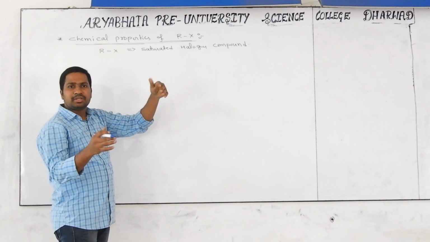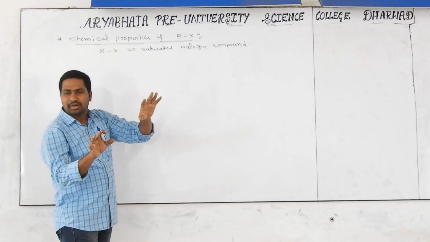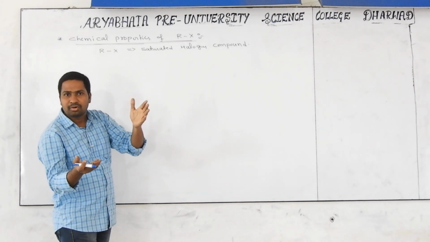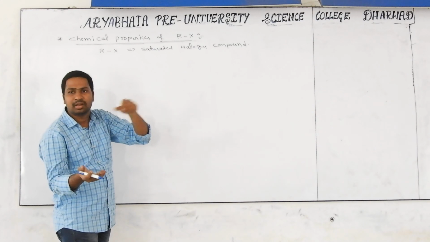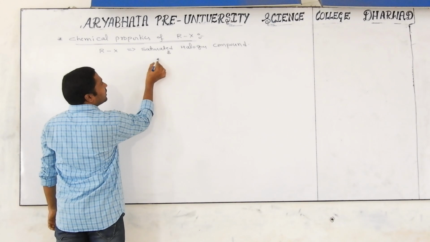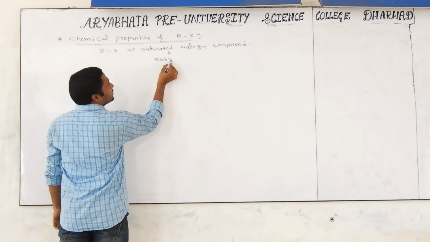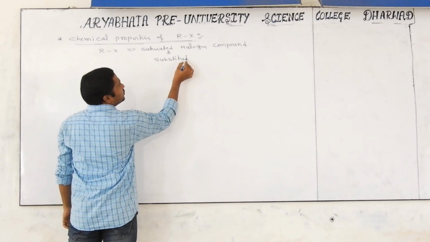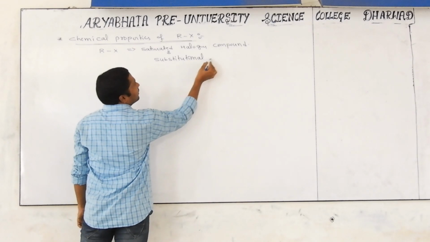Now, saturated halogen compound means, is it possible to undergo addition or substitution? Saturated means all are single bonds only around it. That's why there is no chance of breaking the bonds. Only substitution can be done. That's why the saturated halogen compounds are involved in substitution reactions.